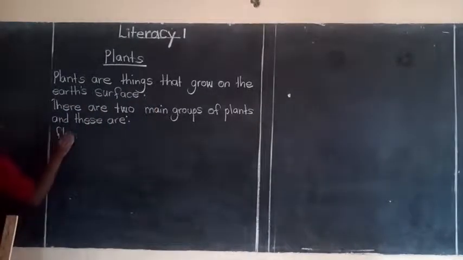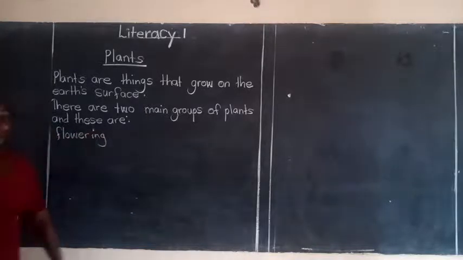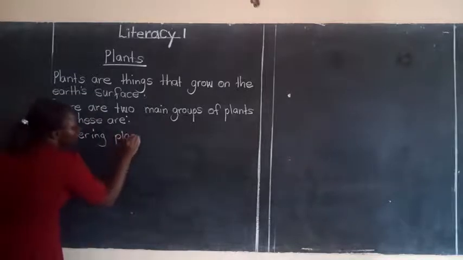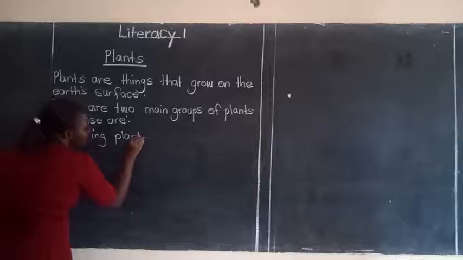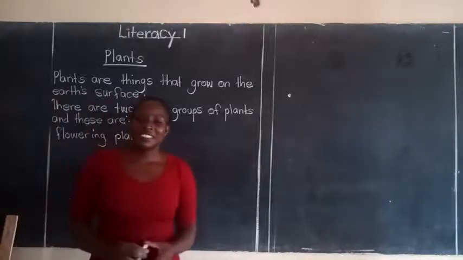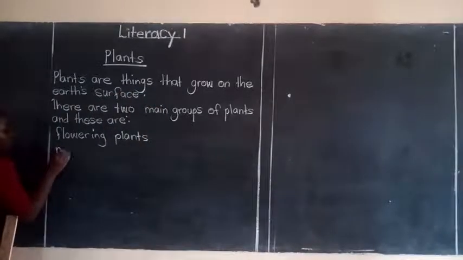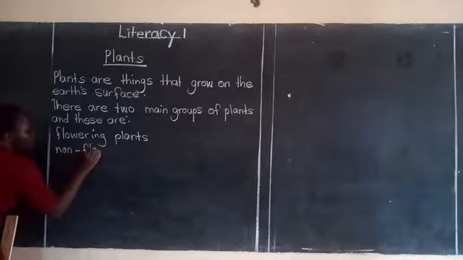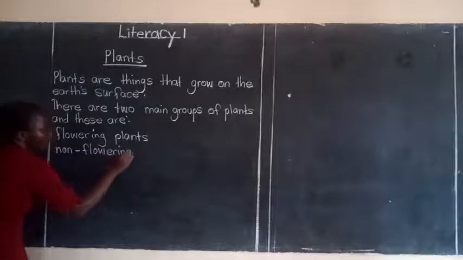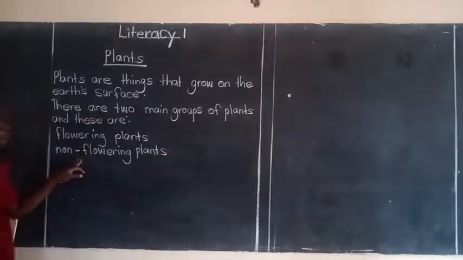Flowering plants. Sharon, flowering plants. Sharon, give us another group. Thank you for trying. Bridget, very good. We have the non-flowering plants. Non-flowering and flowering plants. So these are the two main groups of plants.